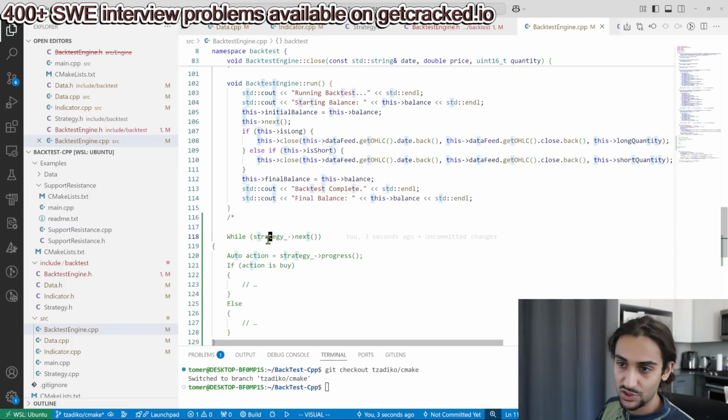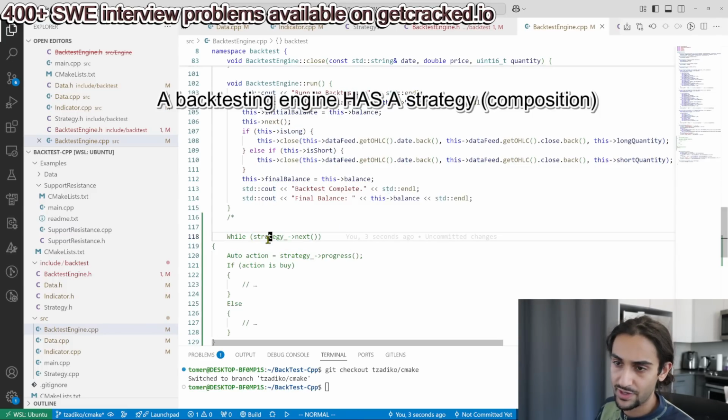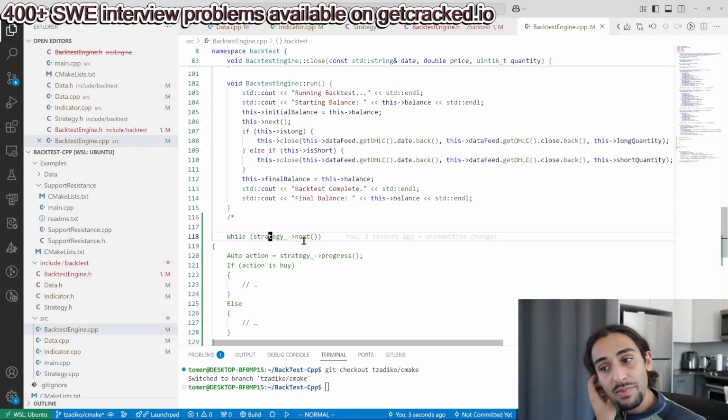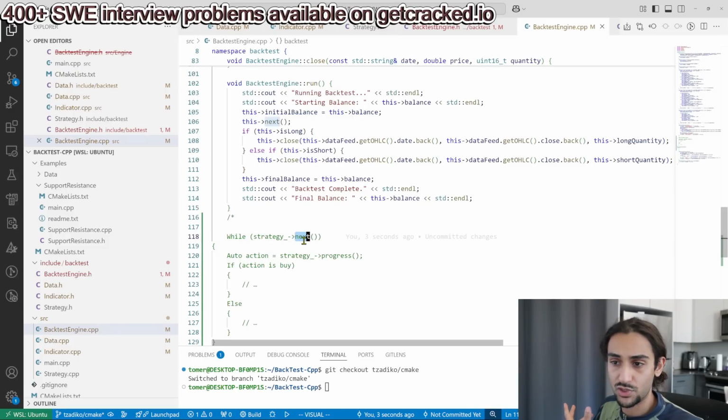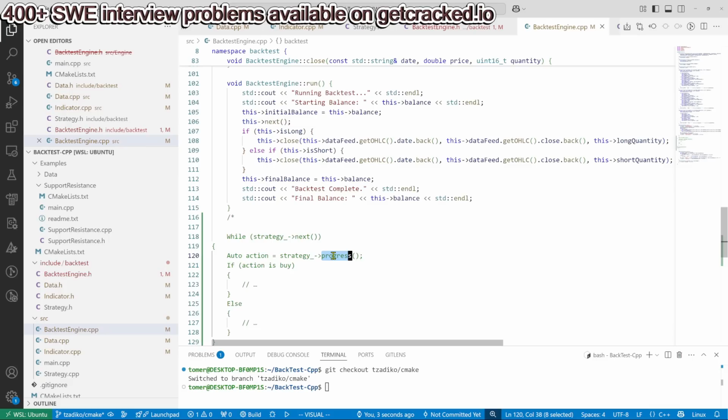Instead of having strategy inherit from backtest engine, because a strategy isn't a backtesting engine, that inheritance hierarchy doesn't make sense. I would have my strategy as probably part of my backtesting engine through composition. So I will say, while my strategy can continue, which is next, which would return a Boolean, for example, then progress, keep going. In progress, you'd also pass in all relevant information as it relates to that unit of time or that interval of time, such that the strategy knows the next incremental state that it needs to make a decision based off of.